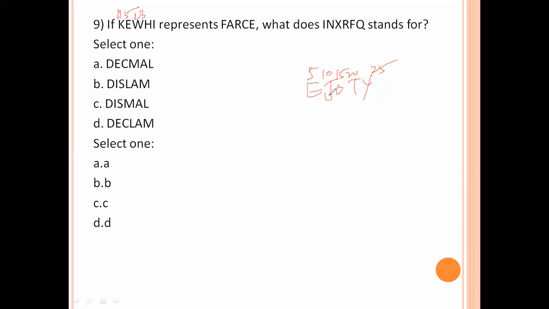HIJ, H value is 8, I value is 9. F value is 6, A value is 1. R value is 18, C value 3, E value is 5. 11 to 6, 5 decreases. 5 to 1, 4. 5 to 1 means 4 decreases.